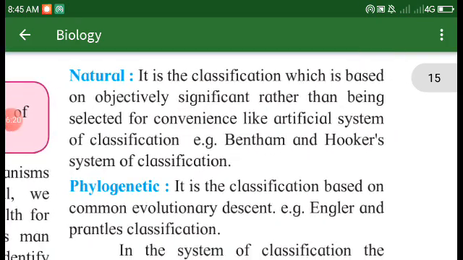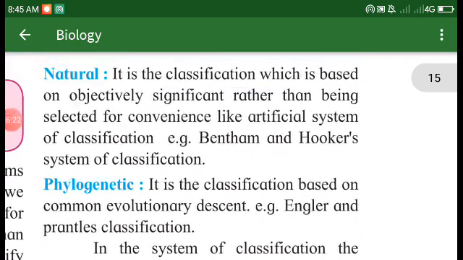Natural classification is based on characters that are objectively significant rather than selected for convenience, like an artificial system of classification. Example: Bentham and Hooker's system of classification is a type of natural classification system.